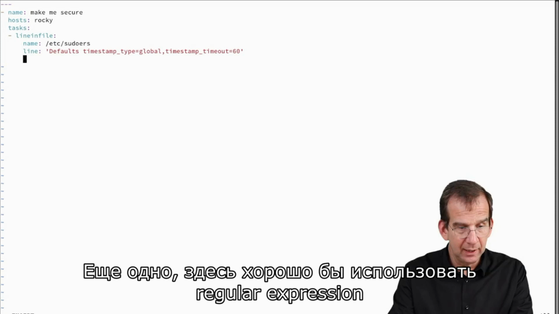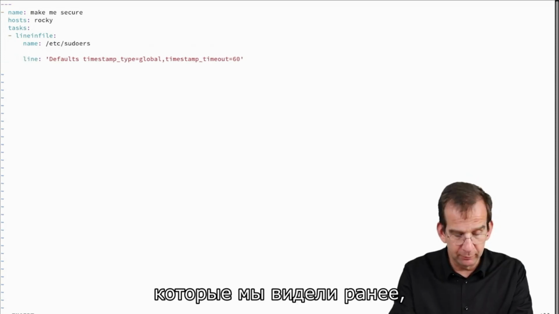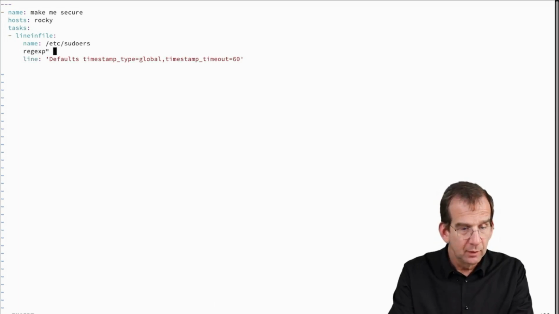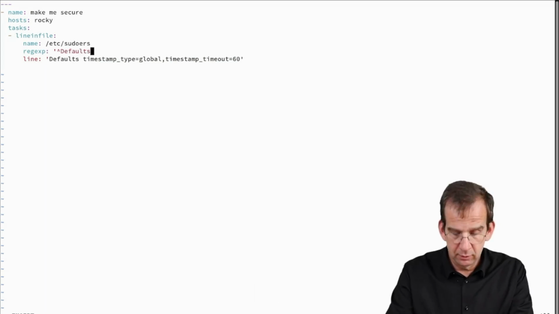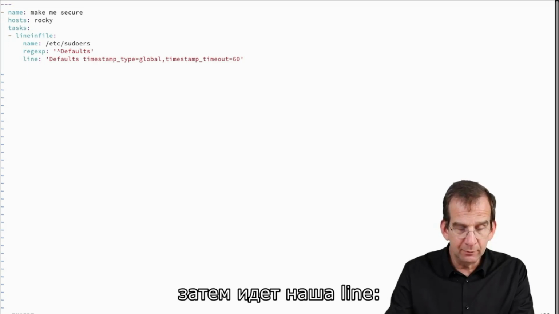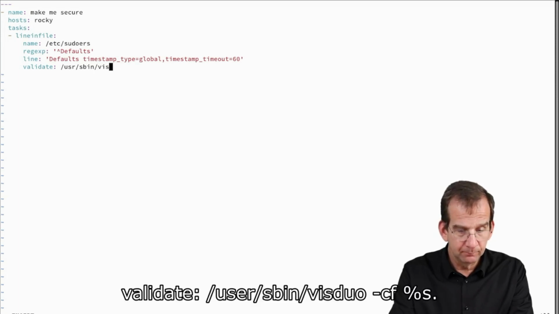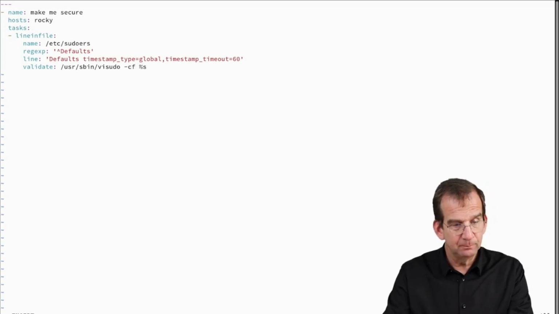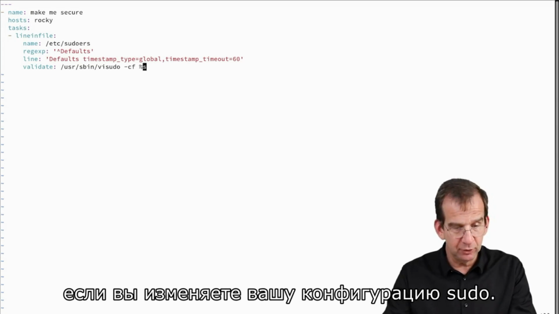And it's nice to have the regular expression that we are actually looking for before. So regexp: ^Defaults, and then we have this line, and we add validate: /usr/sbin/visudo -cf %s. This is the validation that's pretty important if you are going to change your sudo configuration.